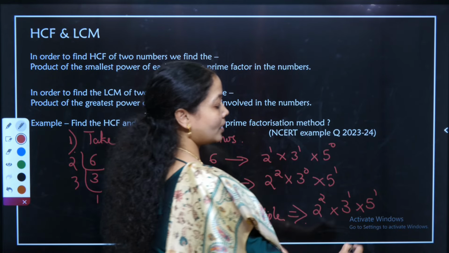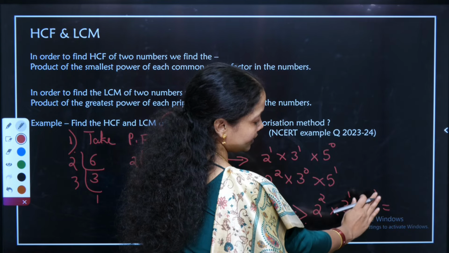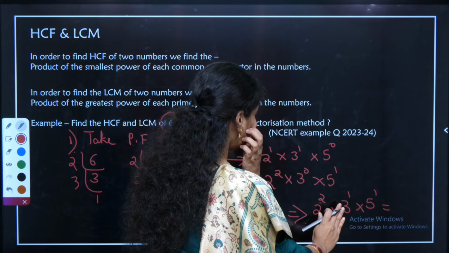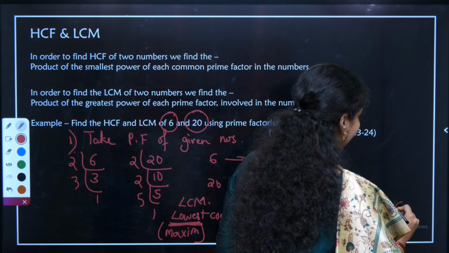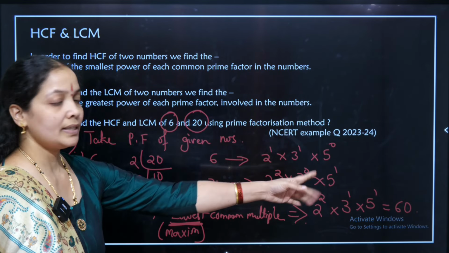Now I'll find the product of these numbers. 2 square is 4, 4 5s are 20, 20 3s are 60. Therefore, the LCM of 6 and 20 will be 60.